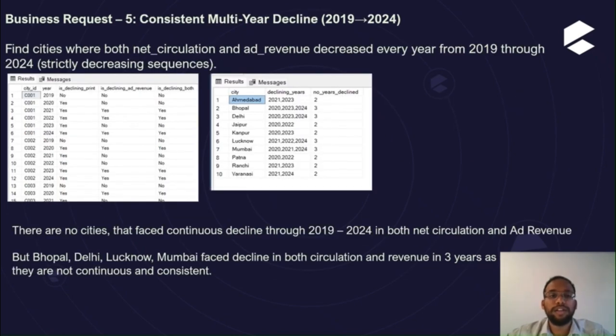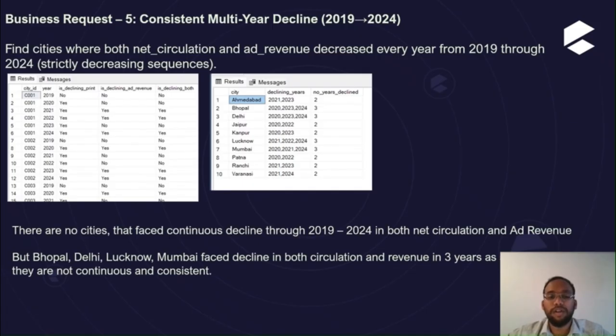This request is to find strictly decreasing sequences. It means both net circulation and ad revenue decreased every year from 2019 through 2024. From these two reports, we can clearly see that there are no cities that faced continuous decline from 2019 to 2024 in both net circulation and ad revenue.